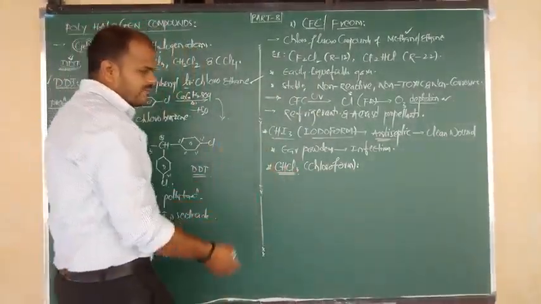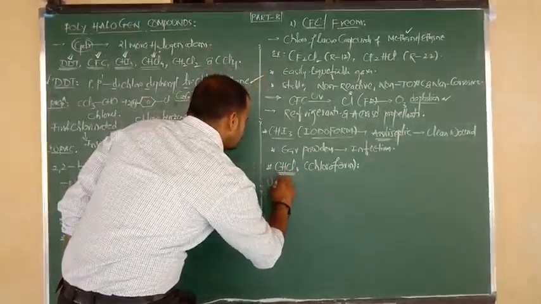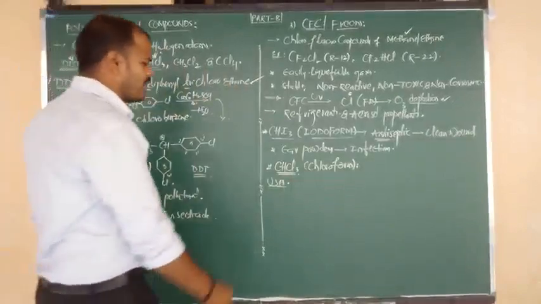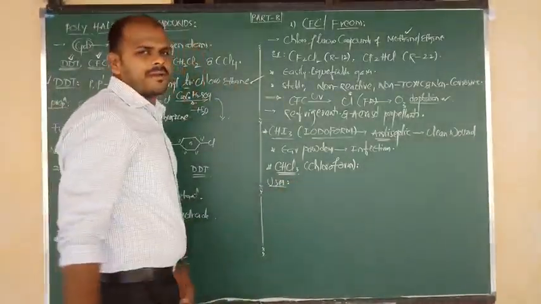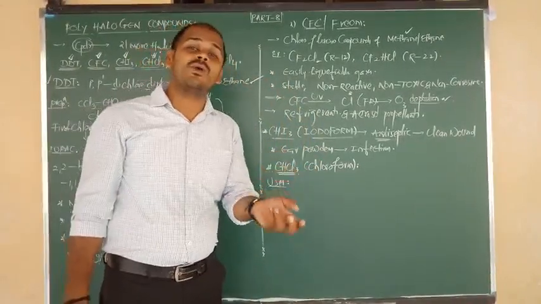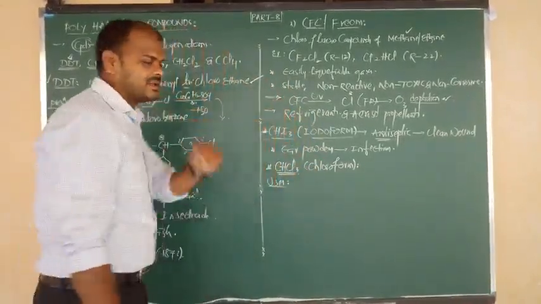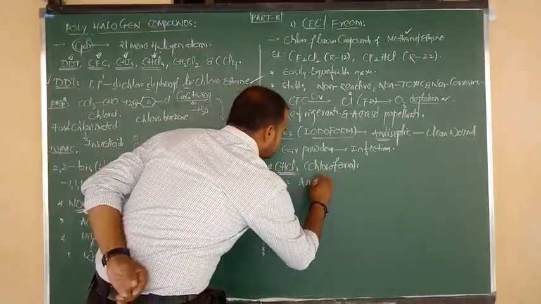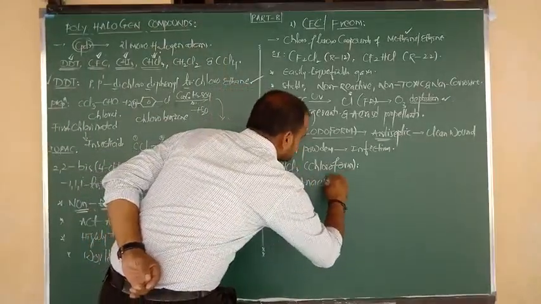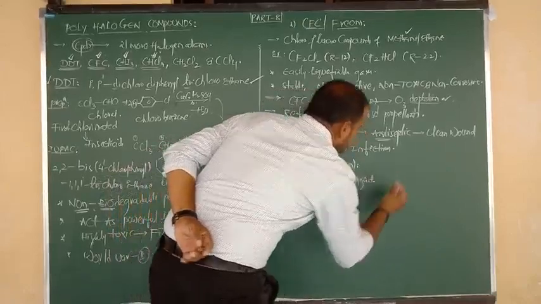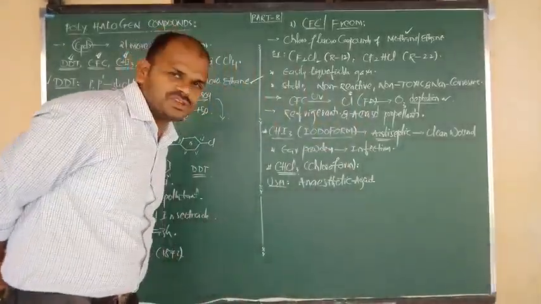Okay, let us see first of all the uses. What are the uses of chloroform? Everybody knows. Before going to surgery, doctors are going to use what, nana? Chloroform, because it is nothing but what? An anesthetic agent. It is used in anesthesia. So we have to say that it is used as an anesthetic agent before going to do surgery.